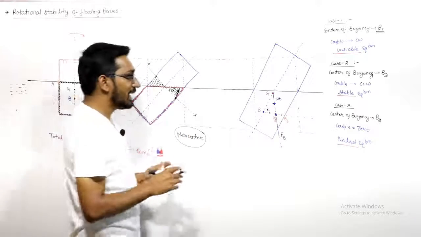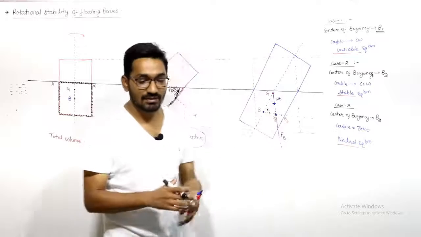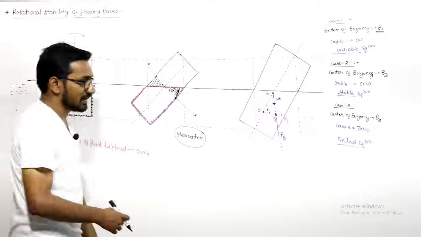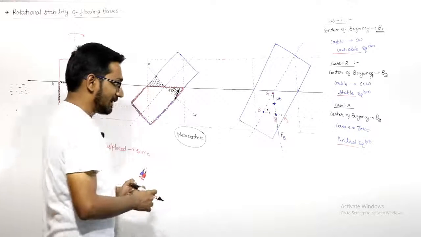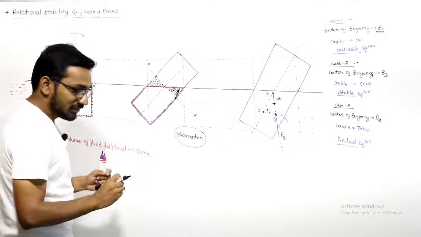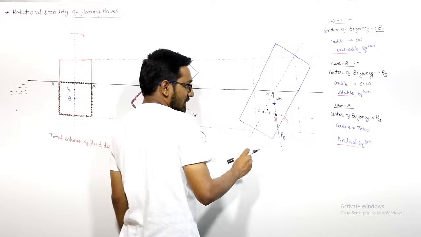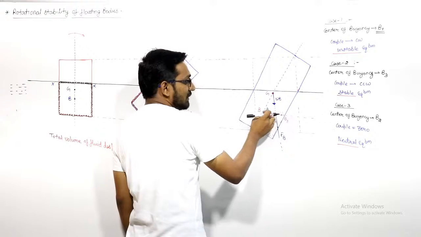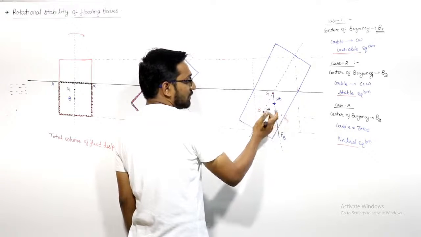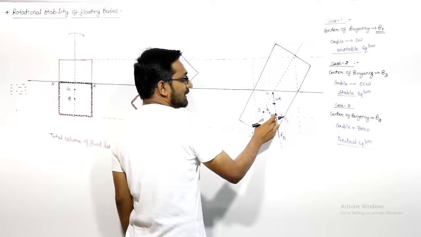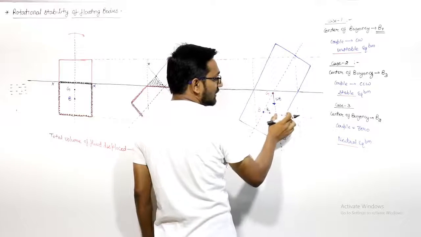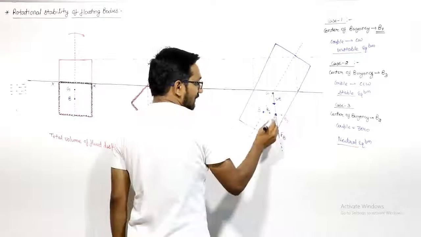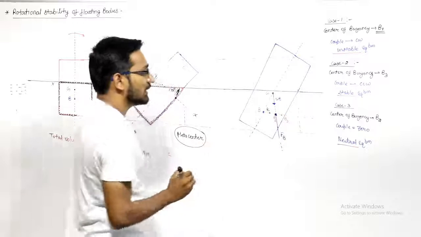Right? I hope you understand why you need a meta-center in case of partially submerged bodies to specify the state of equilibrium. Now, just pay attention here. We can say that if the center of buoyancy is between B1 and B2, or you can say B and B2, if the center of buoyancy is at any point here, then it will be an unstable equilibrium. If the center of buoyancy is in between B2 and B3, then the upward force will give you a counterclockwise rotation, then it is a stable equilibrium. And if the center of buoyancy is at B2, then it is a neutral equilibrium.